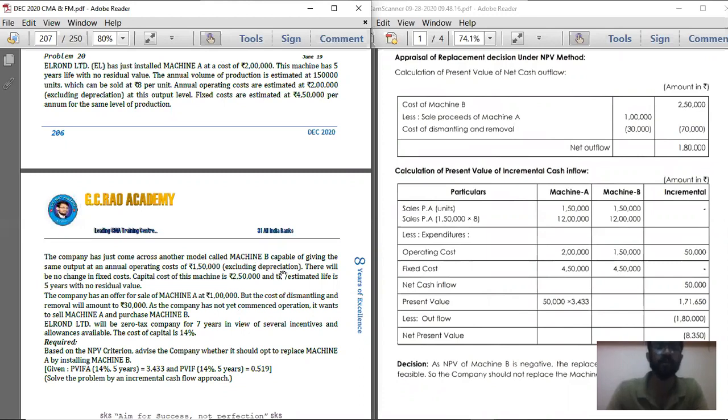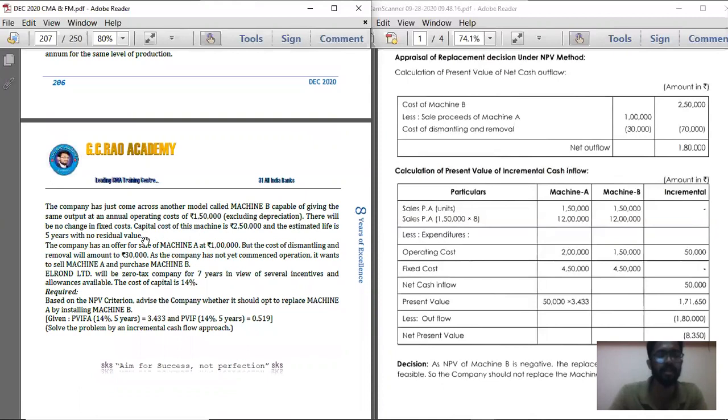50,000 you are going to save per annum. There will be no change in fixed cost. Capital cost of the machinery is 2,50,000. Here, Machine A cost is 2 lakh, Machine B cost is 2,50,000. So only in the beginning you are going to spend 2,50,000, then you will be spending only 1,50,000 every year, whereas for Machine A you spend 2 lakh at the beginning, and every year again an annual operating cost of 2 lakhs. The estimated life is 5 years with no residual value for both the machines.